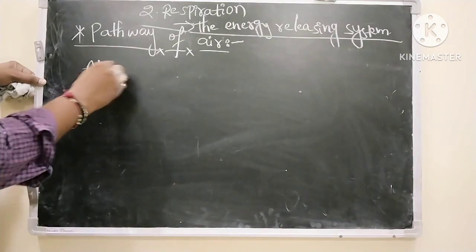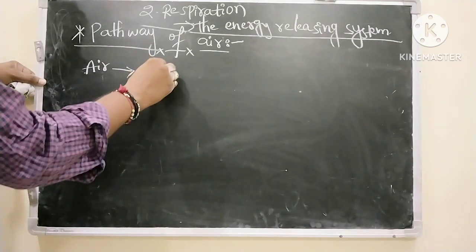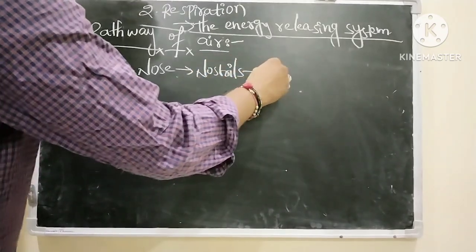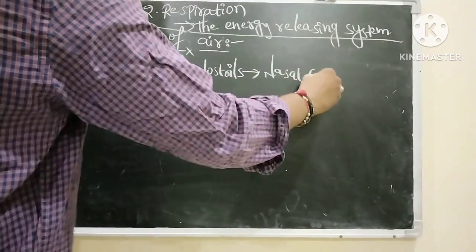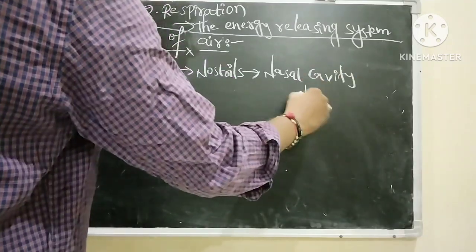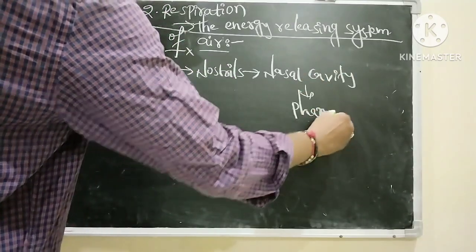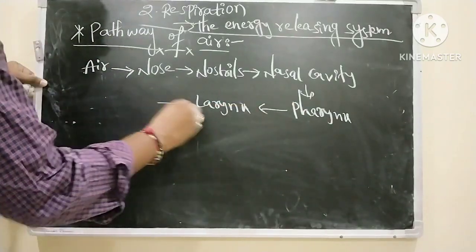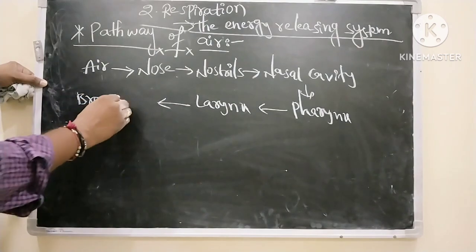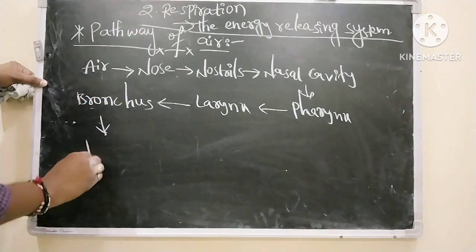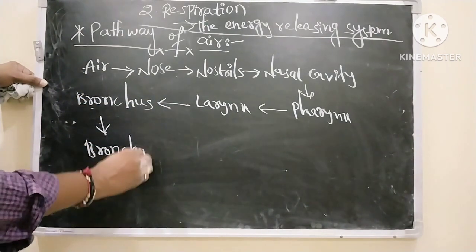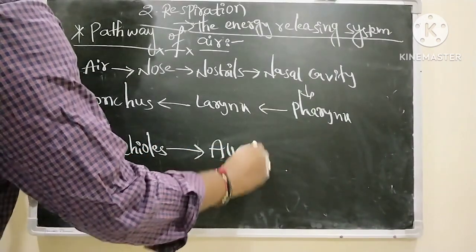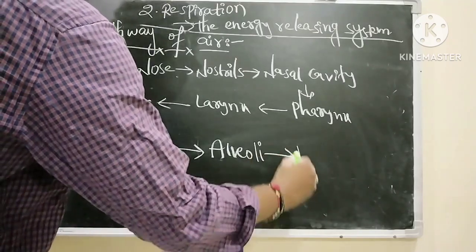First, air goes to the nose through the nostrils to the nasal cavity, to the pharynx, pharynx to larynx, larynx to bronchus, to bronchioles, to alveoli or alveolus, and finally goes to blood.